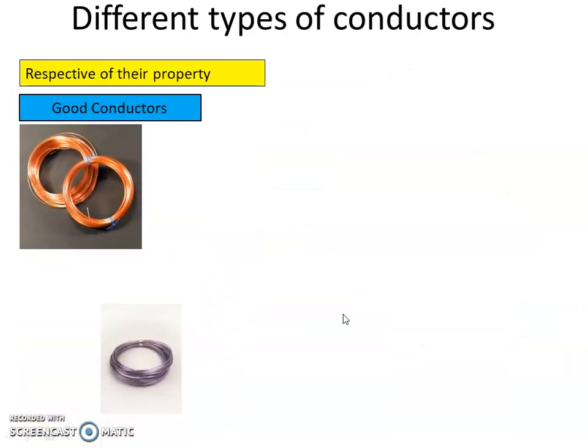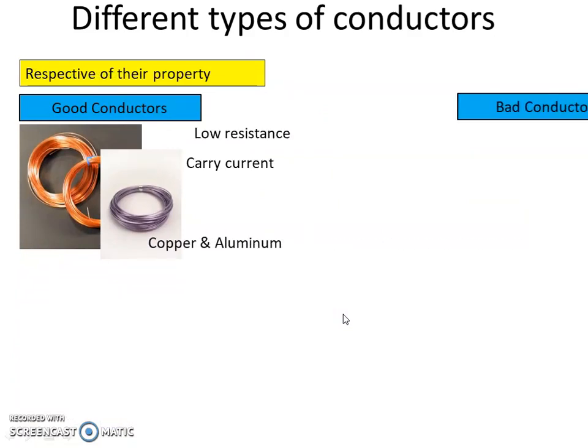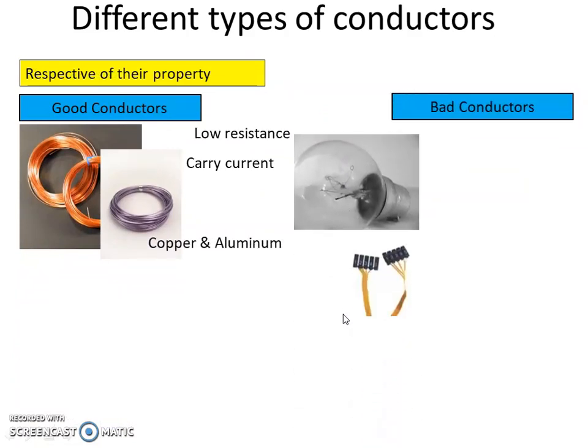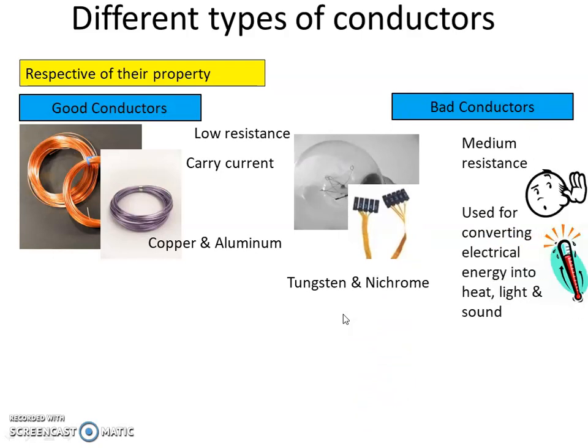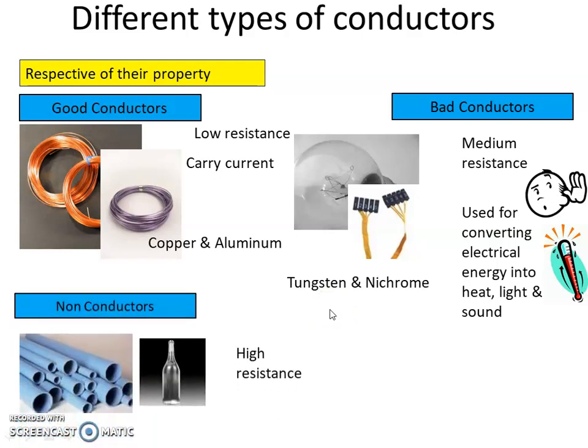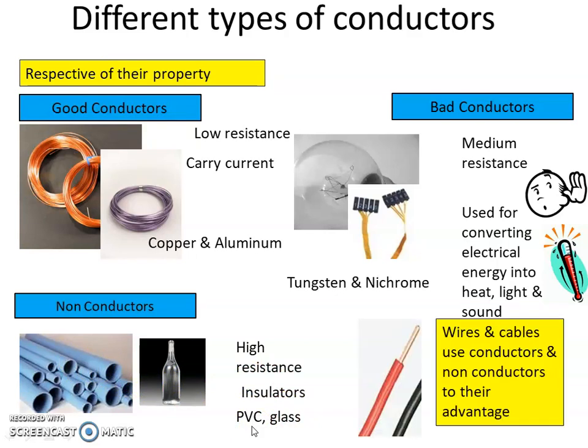Then different types of conductor. A good conductor, which has low resistivity, carries current, for example copper or aluminum. A bad conductor, which has high resistivity and converts the electrical energy into heat energy, for example tungsten and nichrome. And a non-conductor, which is not able to carry the electrical current, means the insulator. High resistance insulators, PVC and glass, are examples.